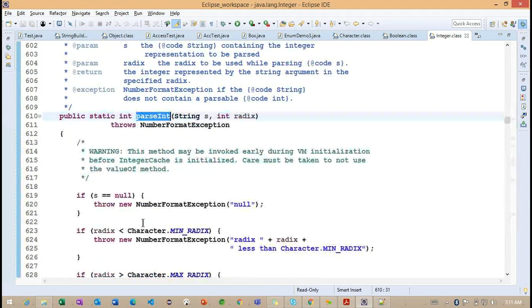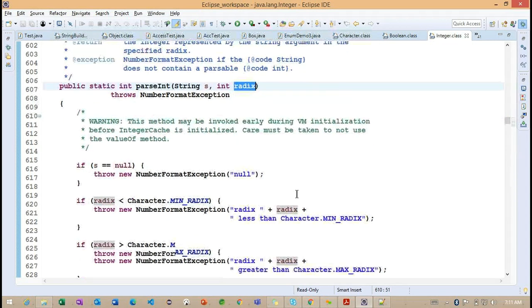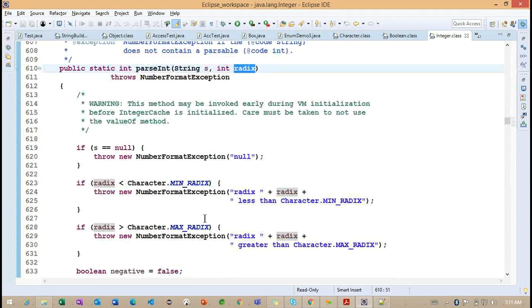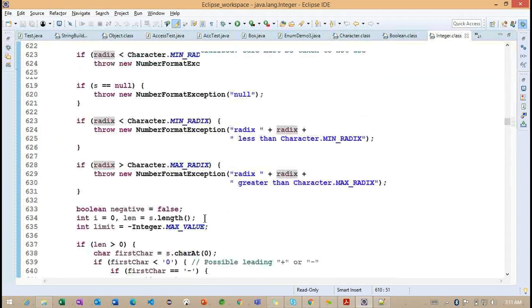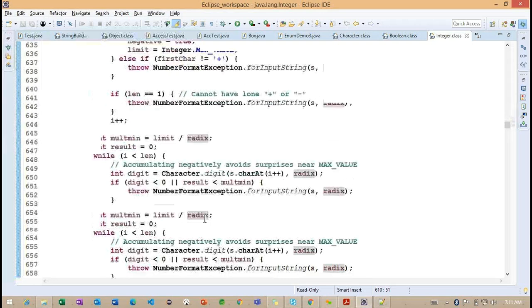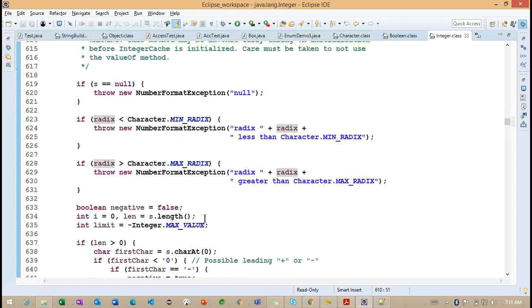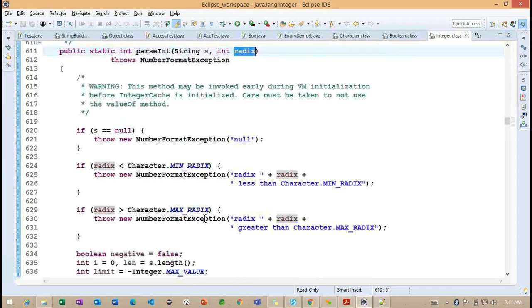Now we'll see how it converts. This is the string we are passing, and this is the index. Based on this information we are converting. This is the code to convert the String value into an integer. We need to debug to understand how this value is converting internally.